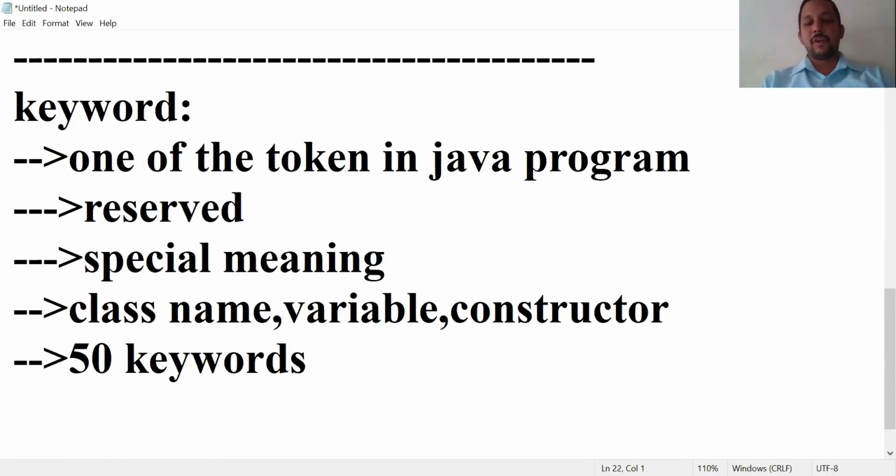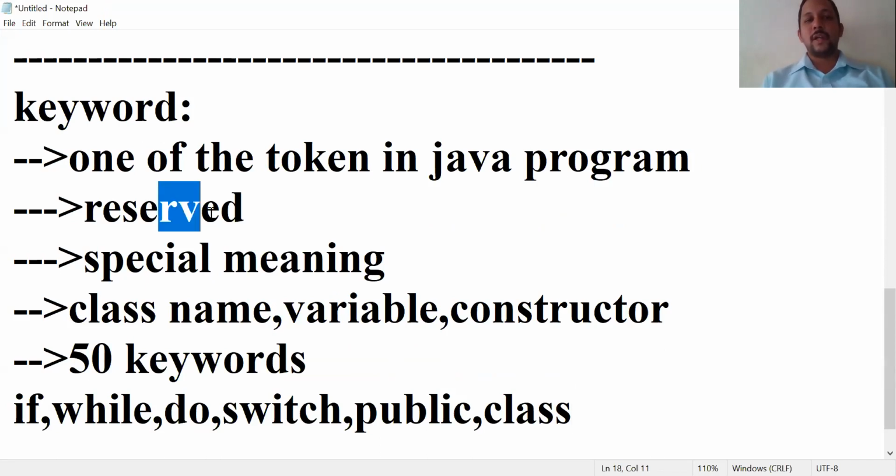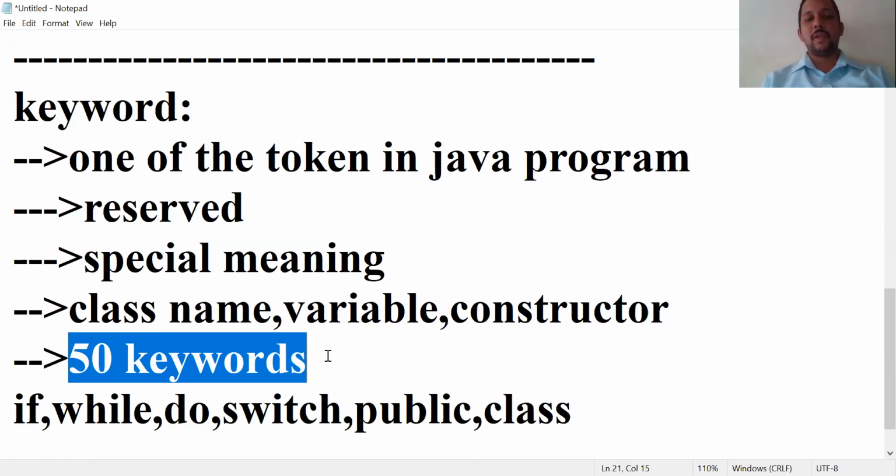So what are examples of keywords? For example, if, while, do, switch, public, class, etc. There are 50 keywords available in Java programming. See, once again, it is one of the tokens in Java programming. It is also called a reserved word. Each and every keyword carries one special meaning. So keywords we are not allowed to use as class name, variable name, constructor name, method name, etc. Java supports around 50 keywords.